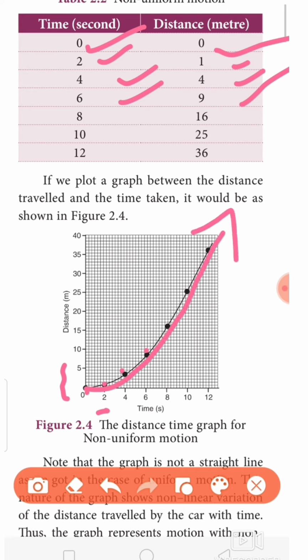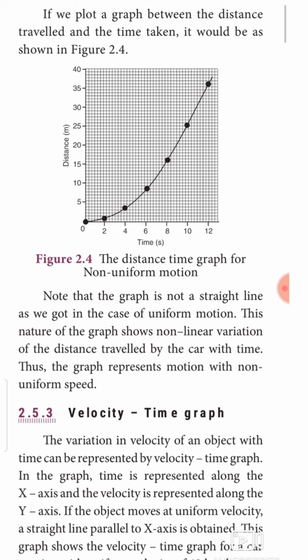So if we plot a graph between the distance traveled and time, it would be as shown in figure 2.4. The graph is not a straight line as we got in the case of uniform motion. For uniform motion, we got a straight line in the graph. So this nature of graph shows non-linear variation of distance travelled by the car with time. Thus, the graph represents motion with non-uniform speed.